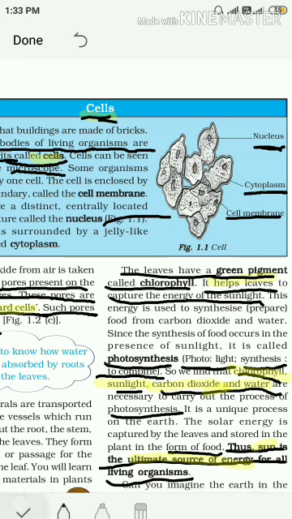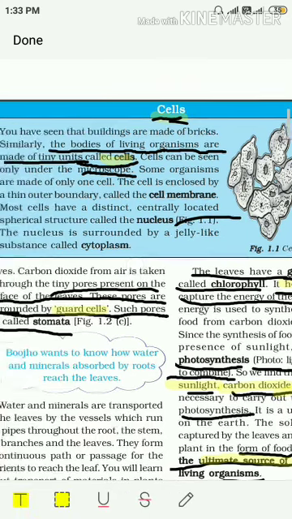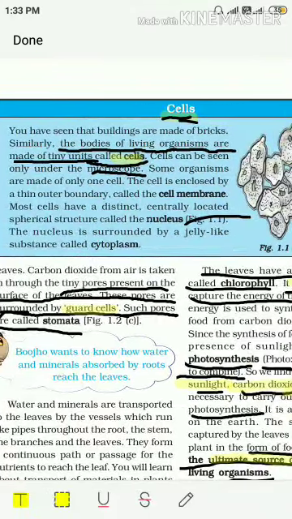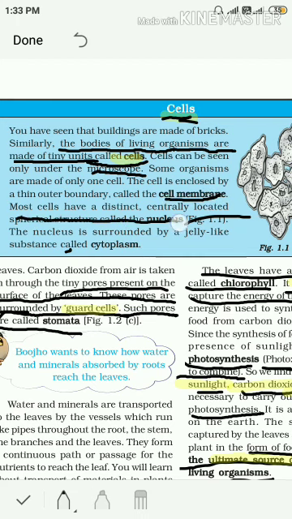So in the cells there is a boundary which is called the cell membrane. And a spherical structure which is located centrally is called the nucleus, and that nucleus is surrounded by a jelly-like substance called cytoplasm. Is it clear to you all?